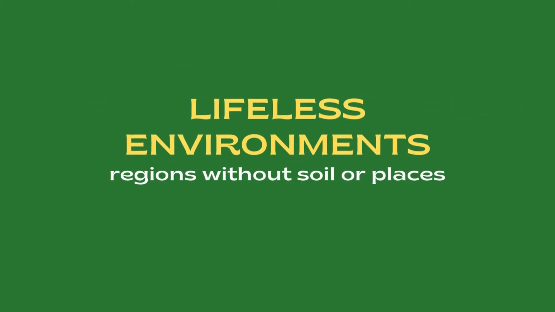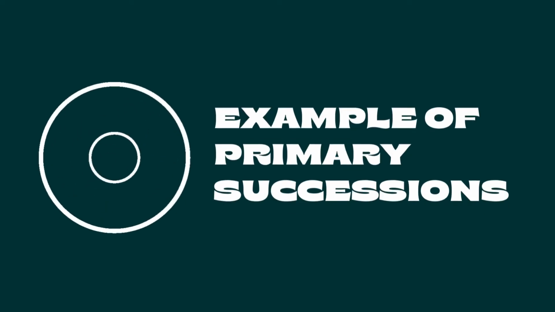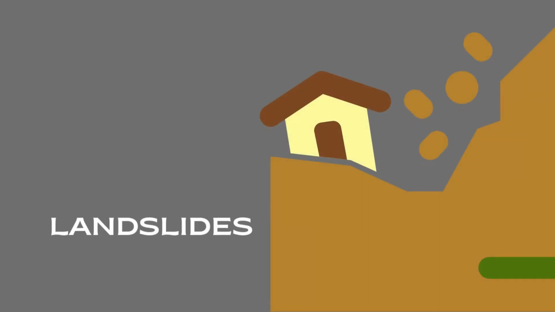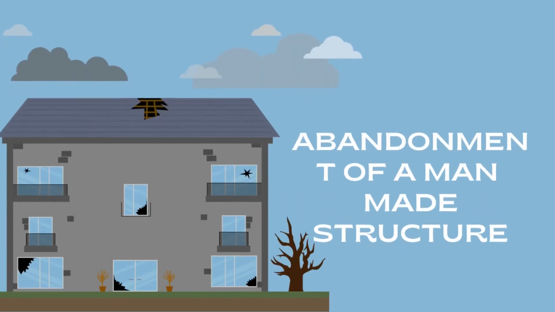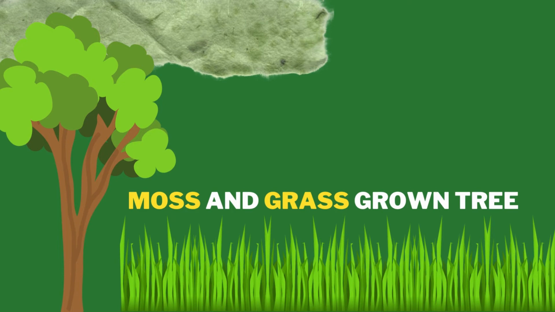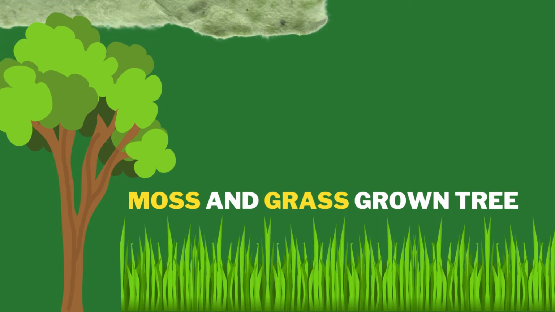Primary succession is a type of succession that begins in lifeless environments such as regions without soil or places where the soil cannot support life. Examples of primary succession are volcanic eruption, landslides, and abandonment of man-made structures. The best example is when you see living organisms in an abandoned structure, wherein moss and grass grow, trees sprout on floors, and different kinds of species live in the abandoned structure, wherein ecological succession occurs.